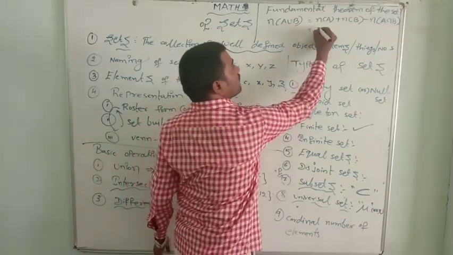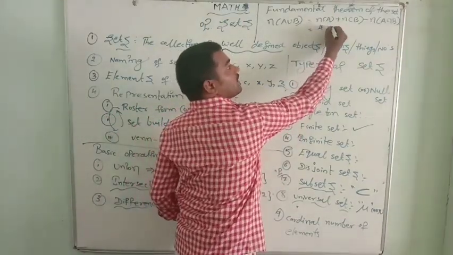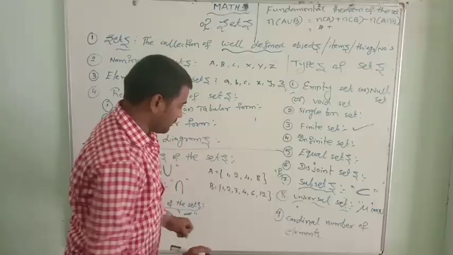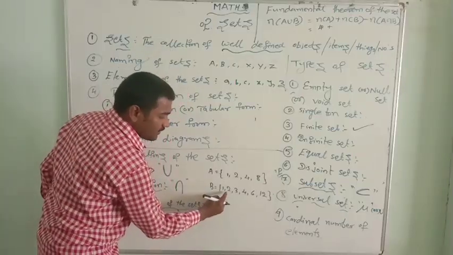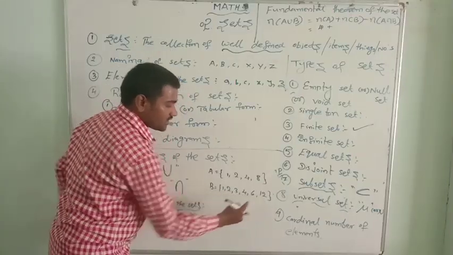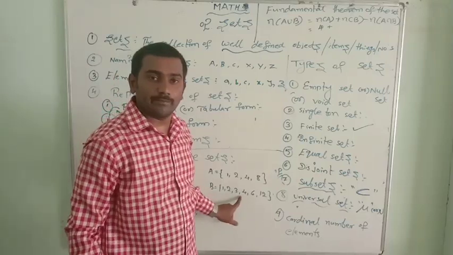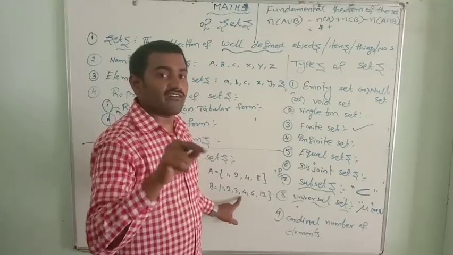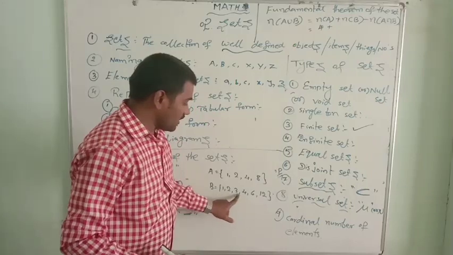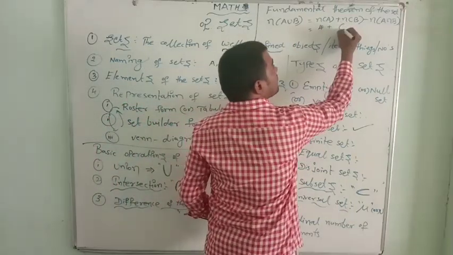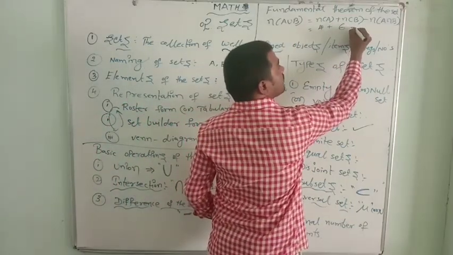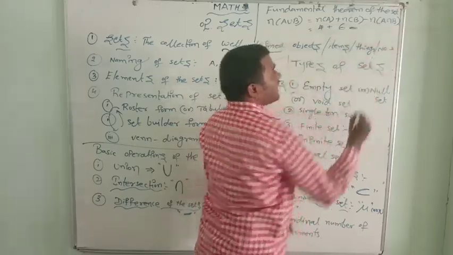So n of A equals 4, plus n of B, we need n of B. Let us take n of B: 1, 2, 3, 4, 5, 6. The number of elements present in the set B is nothing but the cardinal number of elements, n of B. It is 6. n of B equals 6, minus n of A intersection B.